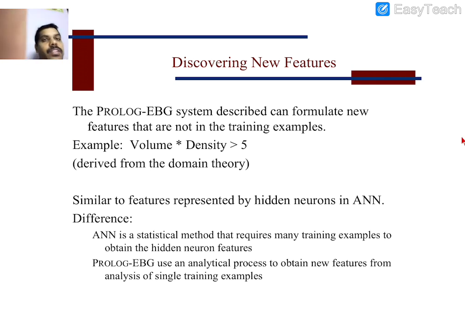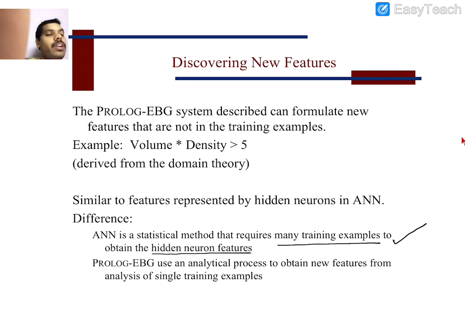Generally, an artificial neural network solves the problem by using many training examples. What do we require? Many training examples. Only if we have many training examples are we able to concentrate on hidden neuron features. In the system we define, we observe an input layer, an output layer, and hidden layers. If you have multiple hidden layers, then the accuracy is improved more.